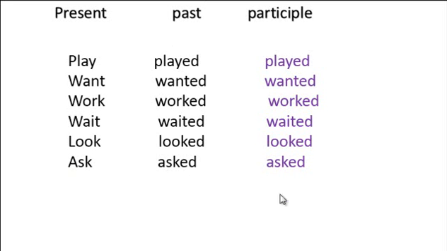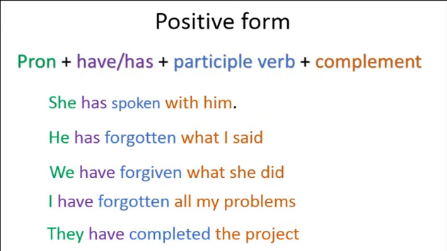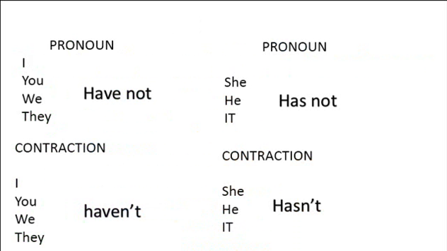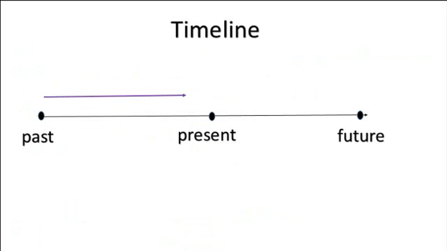You use the participle to form the present perfect. It's very, very easy, and I hope you have understood a lot about this present perfect. Remember that you start with something in the past but continue toward the present.